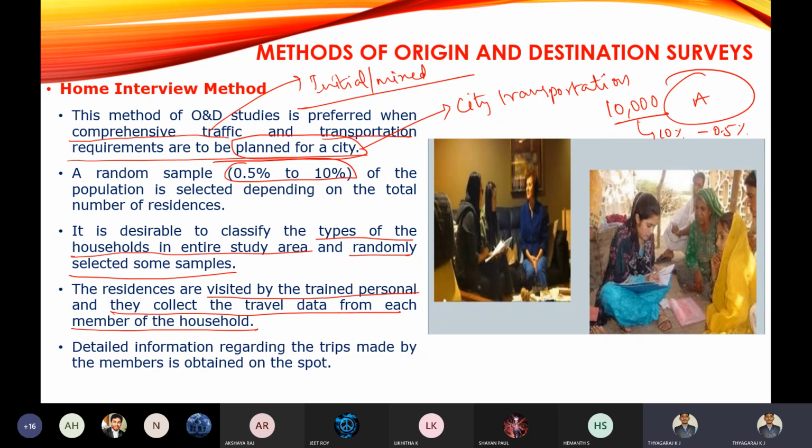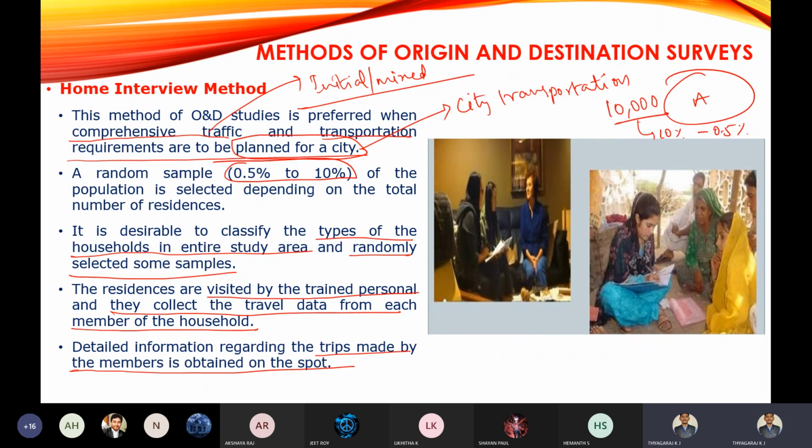They will interview the individual persons of that home about the origin and destination. So the trained personnel will visit the household and carry out the individual interview or individual survey. Then detailed information regarding the trips made by the member is obtained. They will be asking.